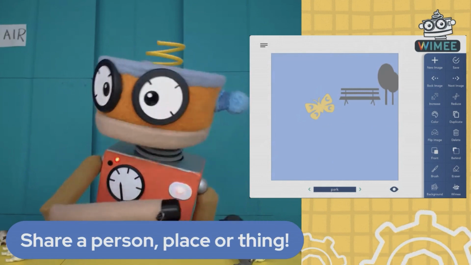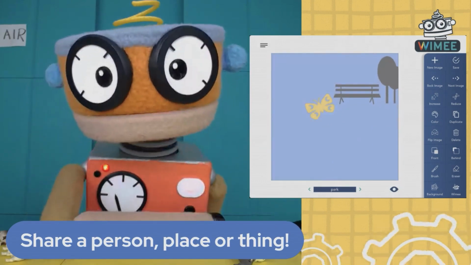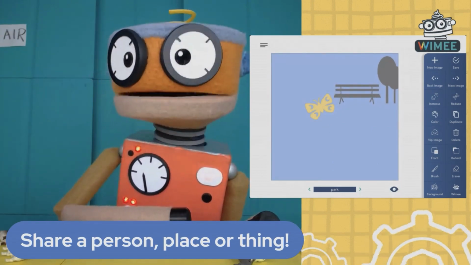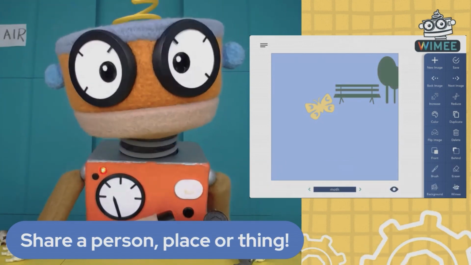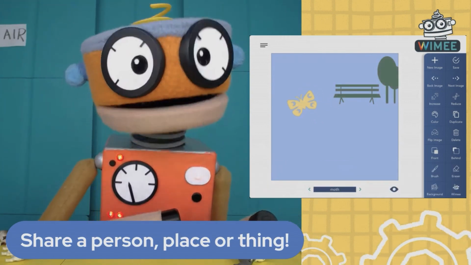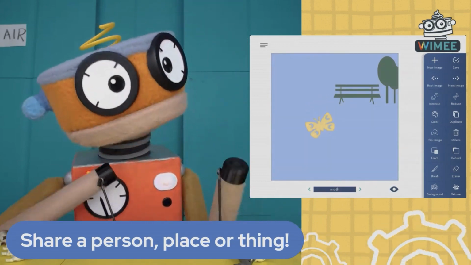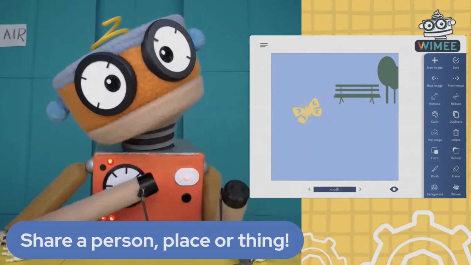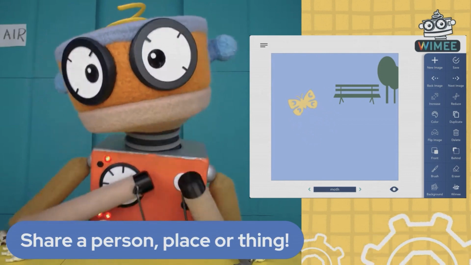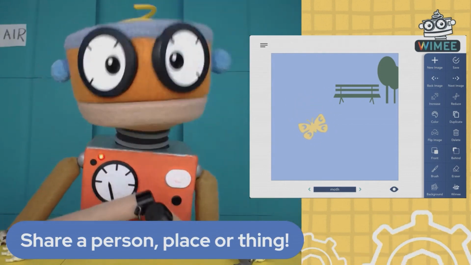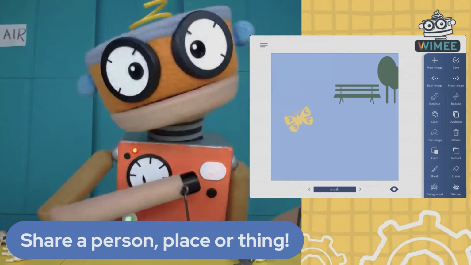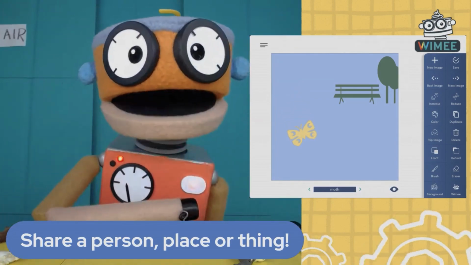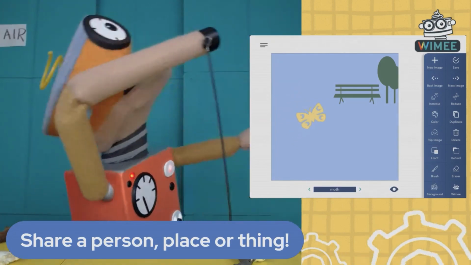Flutter, flutter, flutter. Take a moment and think, friends, about a person, place, or thing to share with us that will become the problem for the moth. There's that moth. Look at that moth just having a lovely day at the park. I'll sing a song for the moth. I'm just at the park. I'm just fluttering around. Fluttering at the park. Oh no, there's a problem.